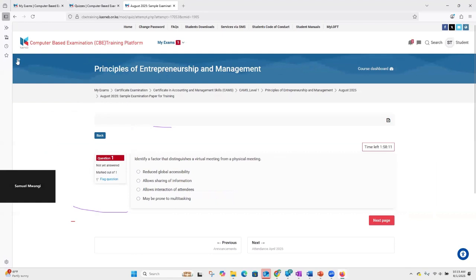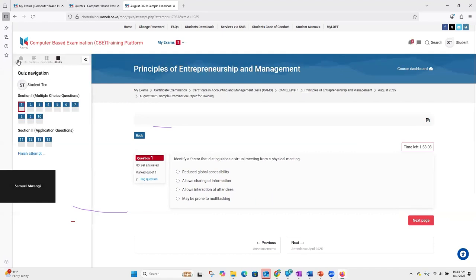If you toggle it on this bar, you can see I have this icon here that I can click to hide and show. Then my quiz navigation tends to disappear. Now, these are the questions that we have on our training paper.